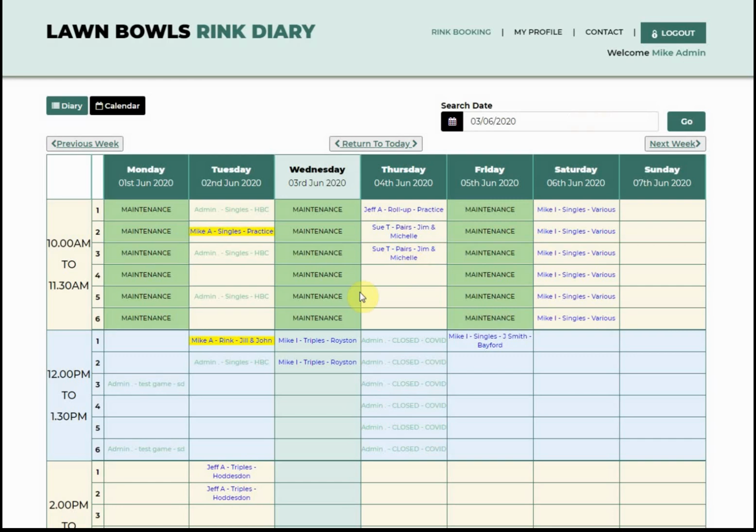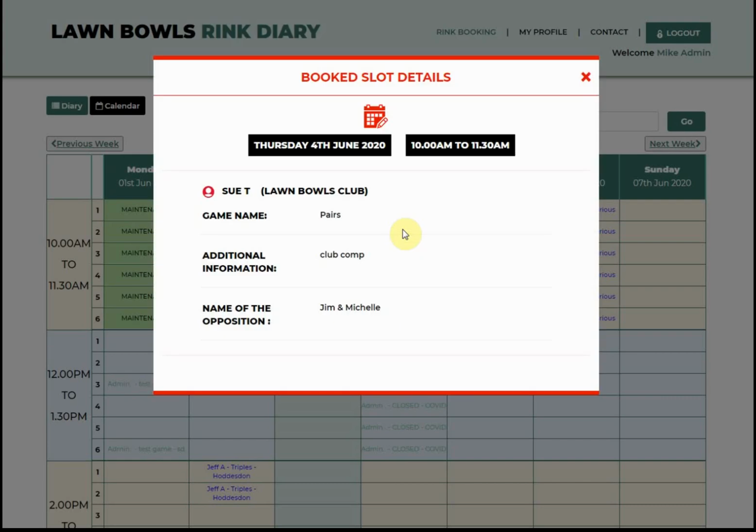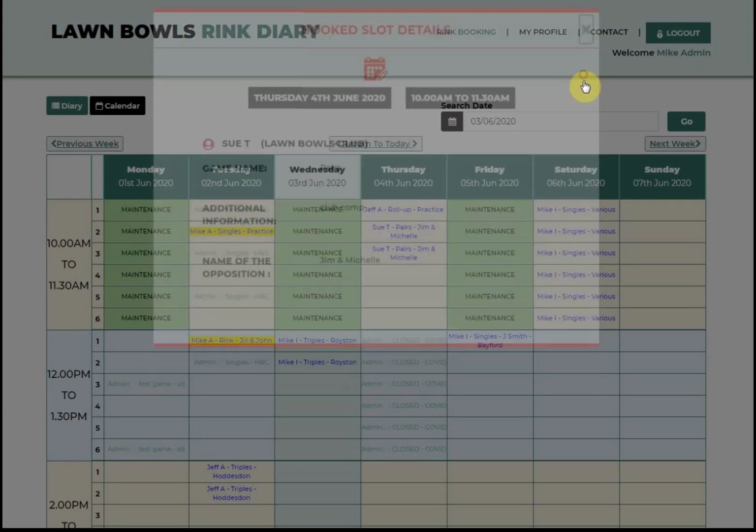On the page that you'll see, these entries here highlighted in yellow are your entries. You'll also see some in light green. These are block bookings made by the administrator just so that he can pick any rinks that he wants to close down or to open up for that matter. And the other text that you'll see are other people's bookings, and if you click on one of these you'll see the information that they've put in there for everyone to see.